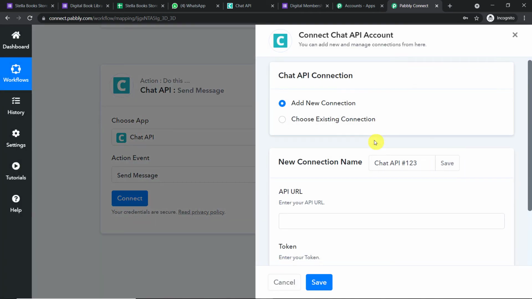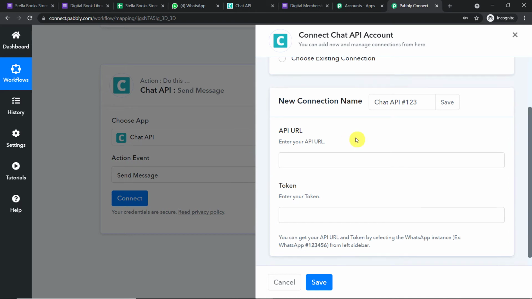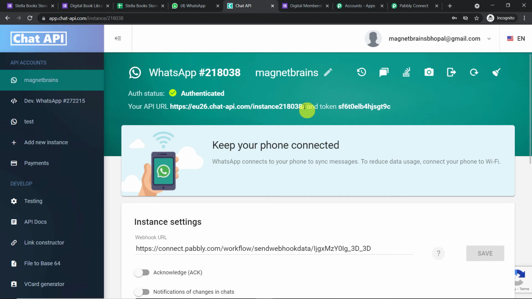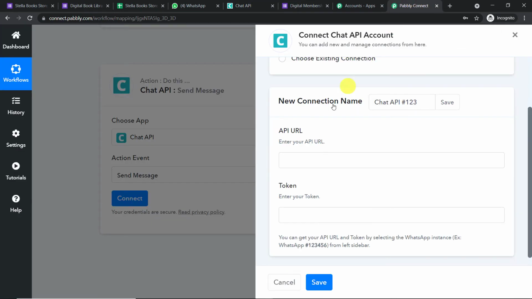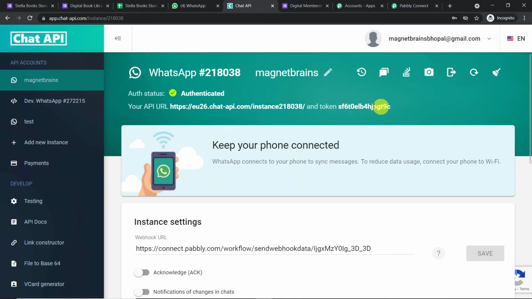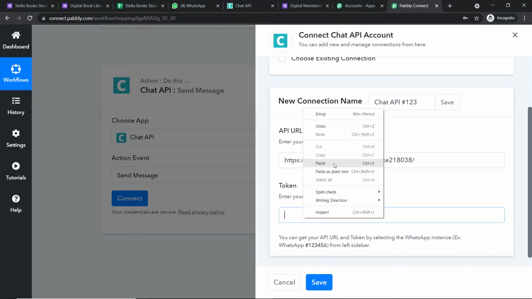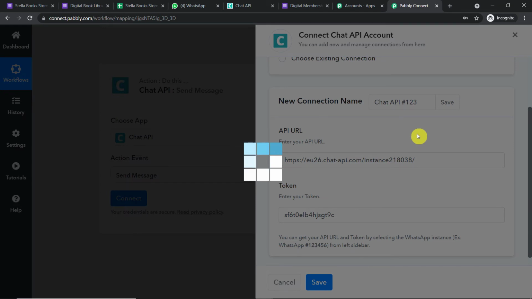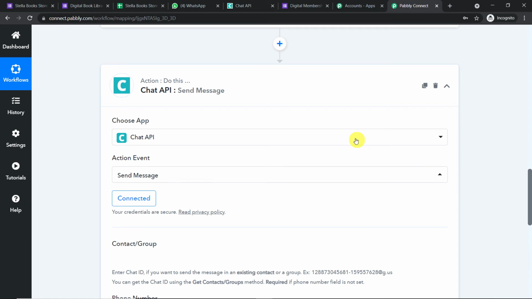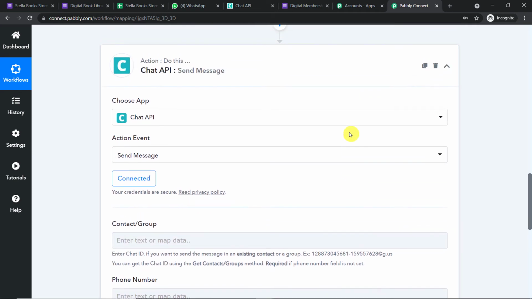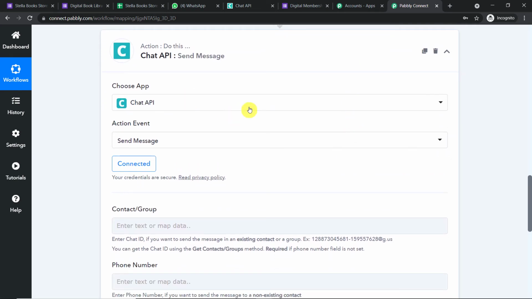and let me just click on connect. Now in the new connection name, we have to fill the API URL as well as the token. Okay, so I'm assuming that you have filled your Chat API account. Okay, so I'm just going to copy this. This is your API URL, and I'm going to paste it here. And then what I'm going to do here is I'm just going to fill in the token. So this is the token. I'm just going to copy this and I'm going to paste it here. Okay, so let me just click on save.